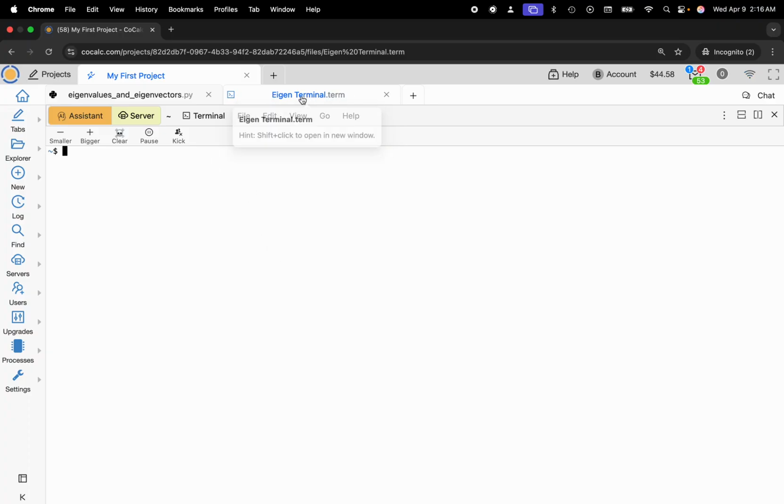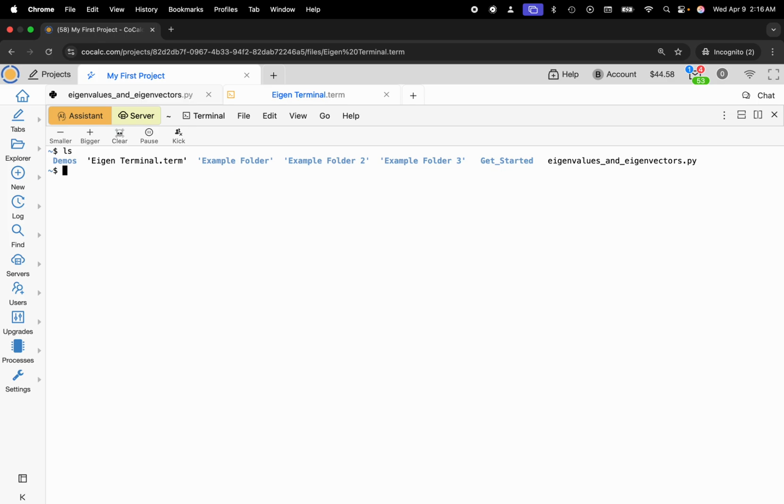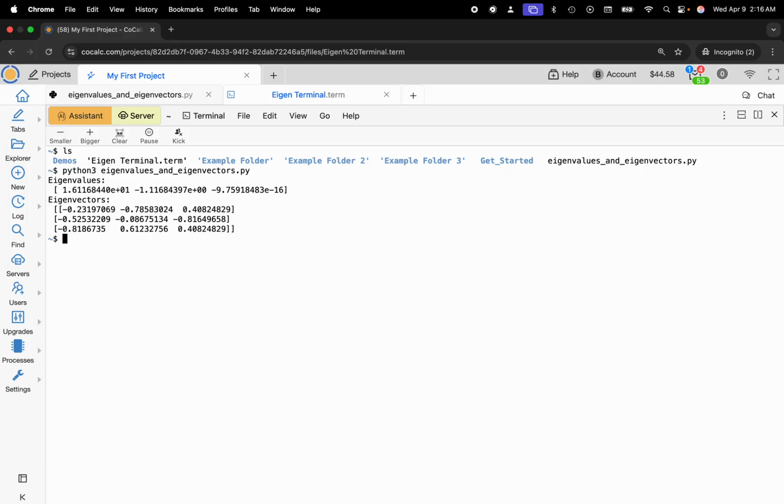And here I have my .term file, and I can use ls to look at my file system. And then finally, I'll write python3, and I'll use the file name. So I'll copy and paste that, and click return. And there we go. There are my eigenvalues and eigenvectors.